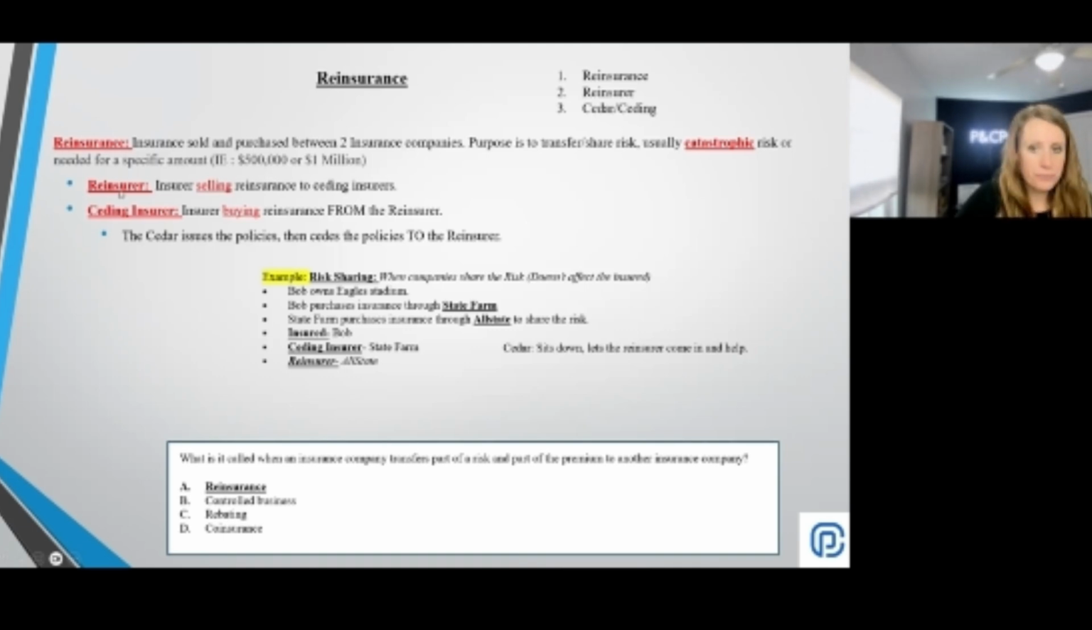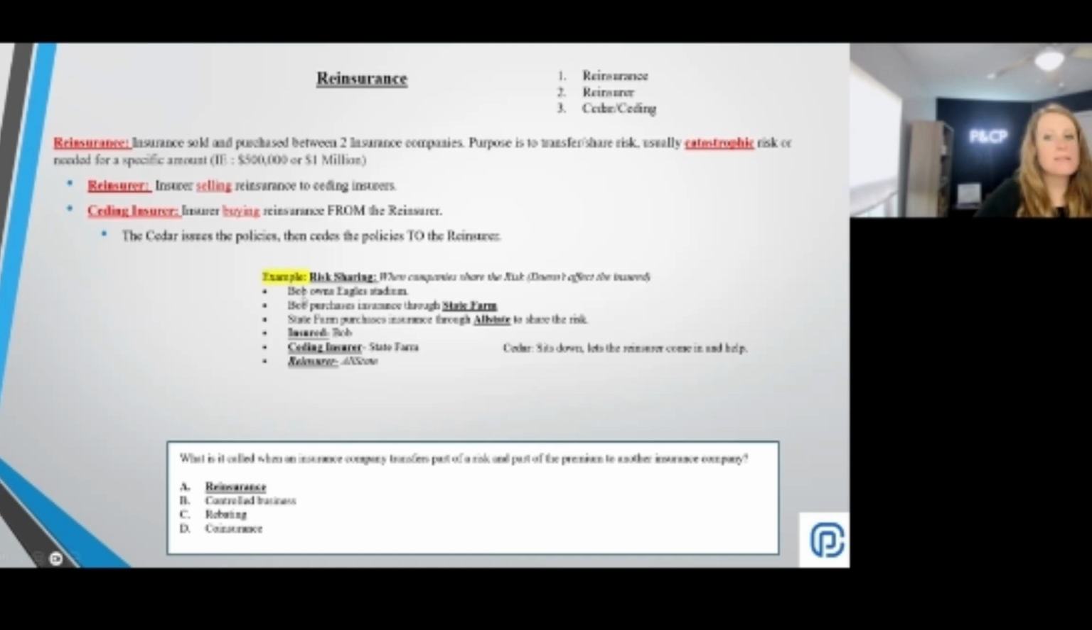That's number one. And then if we break these terms down, the reinsurer is the insurance company that is selling the insurance, right? So the reinsurer is the insurer that's reinsuring the insurance company. So they become the reinsurer. The ceding insurer, again, you can think they sit down and get reinsured, right? They become the ceding insurer. They take a seat and get reinsured.